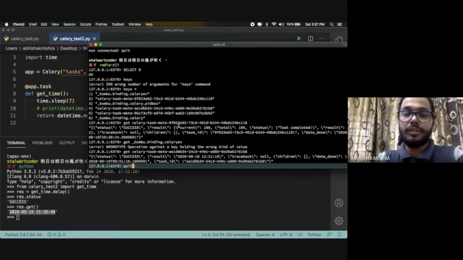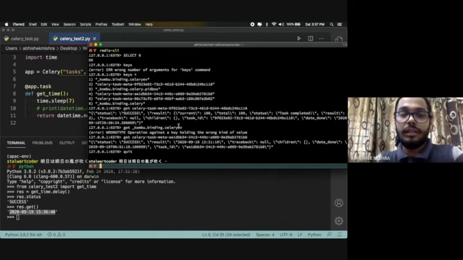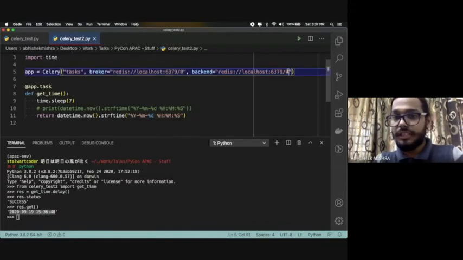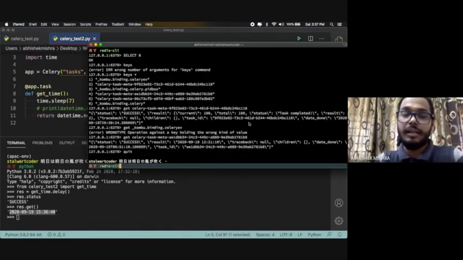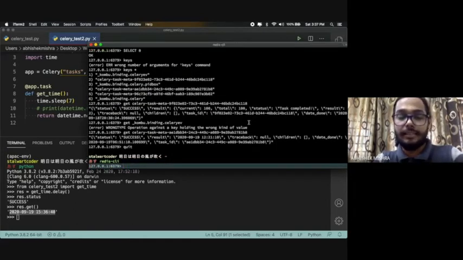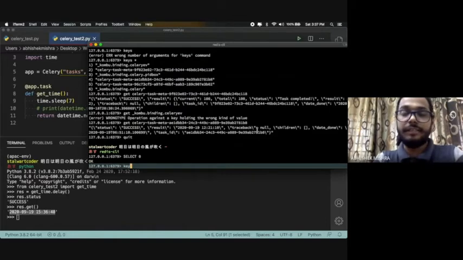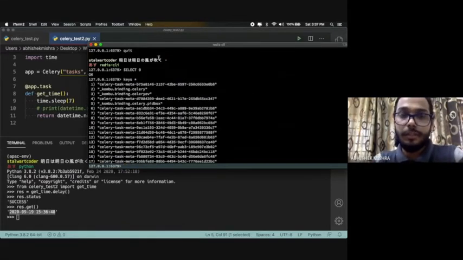Let me do quit. If you see here, there's something called 0, right? Basically, it's a Redis database index. So I'll connect to the same index. I'll say redis-cli, and then select 0. It will select that particular DB, and then I'll see what data I have got from this task.